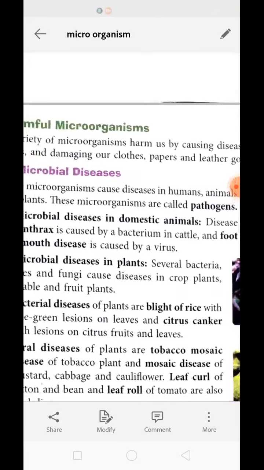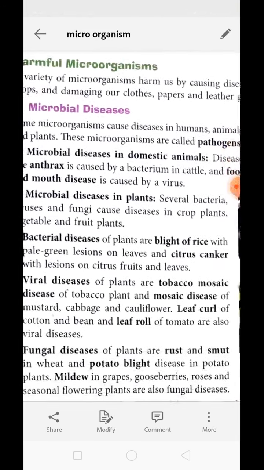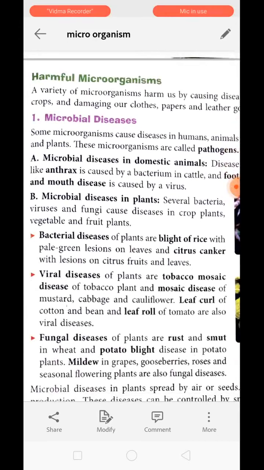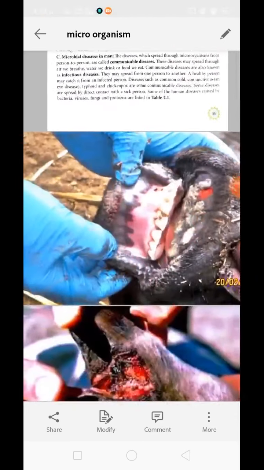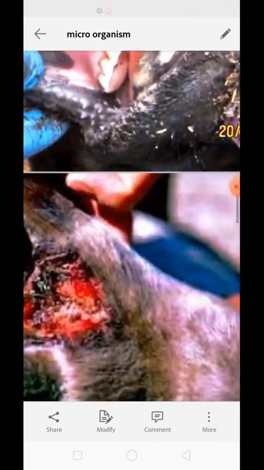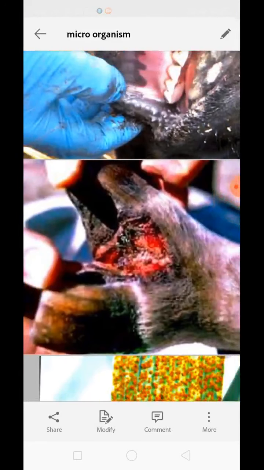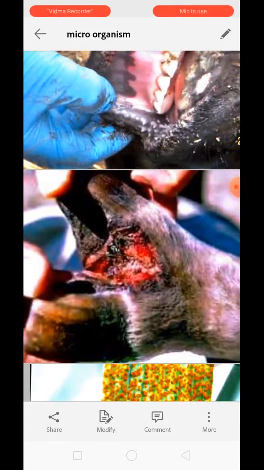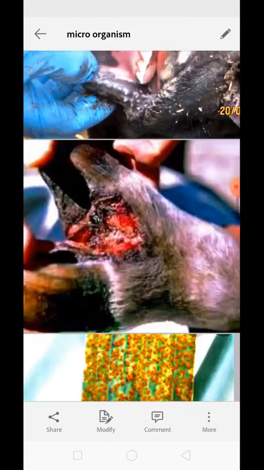Next, first we will learn about microbial disease in domestic animals. The disease called anthrax is caused by bacterium in cattle. Foot and mouth disease is caused by a virus. You can see this is foot and mouth disease. Can you see the red blotches over here? This is what happens during foot and mouth disease. A certain area of the body of the animal gets infected by microbes which cause disease. Alright, this is called foot and mouth disease.